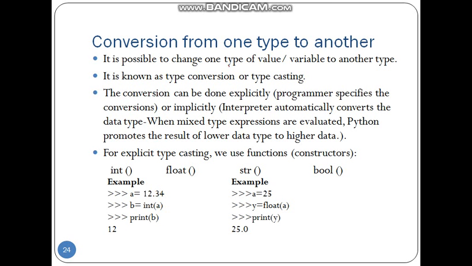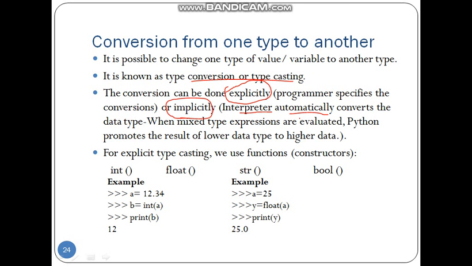Now let's see how we can convert one data type to another. The process is called type conversion or type casting. There are two types of type casting: explicit and implicit. Let's see the implicit first. Implicit type conversion is done automatically by the interpreter.